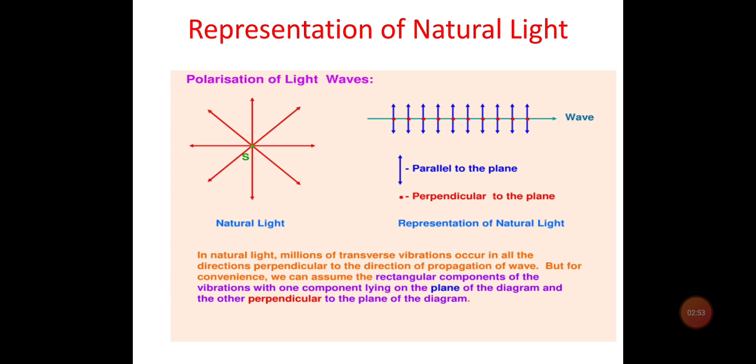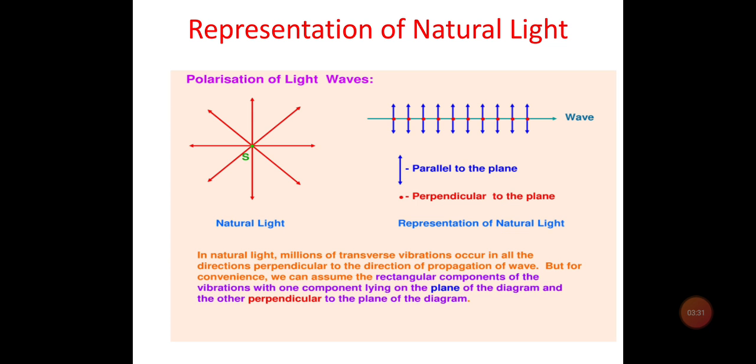So whenever we talk about any phenomena produced by light, we talk about the vibrations of the electric field E. In general, we can say that the ordinary beam coming from the sun or from a sodium lamp is unpolarized, meaning its electric vector keeps on changing in different directions in a random manner. If such a beam is incident on a polarizer, the emergent light is linearly polarized with its electric vector oscillating in a particular direction.